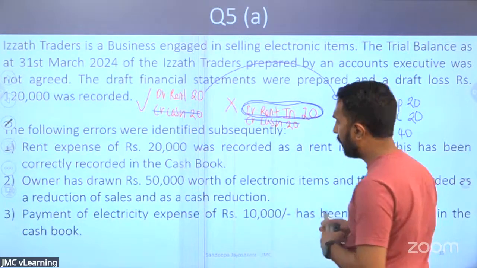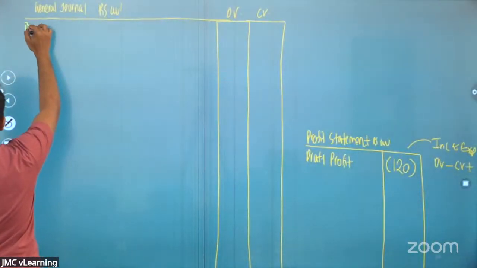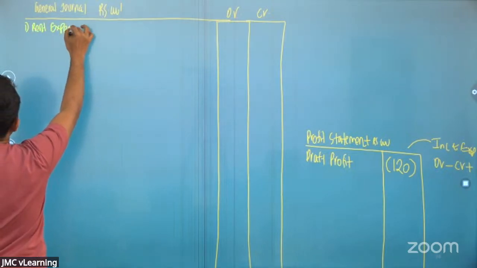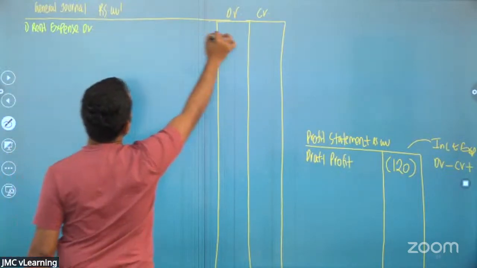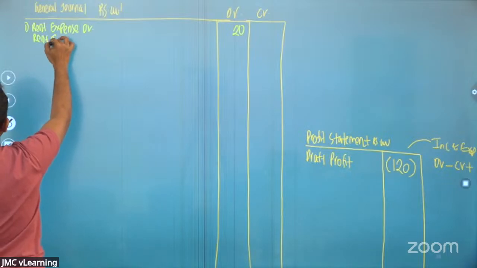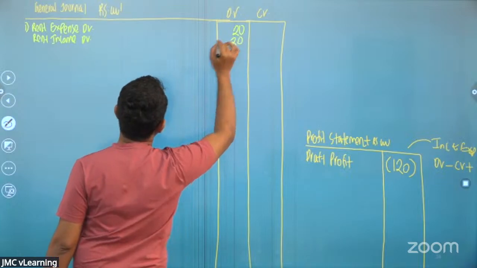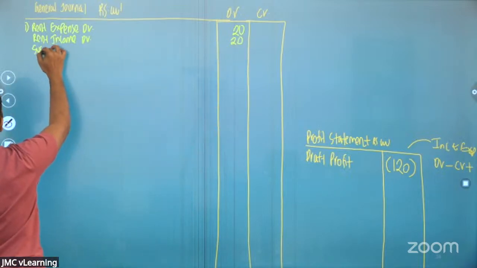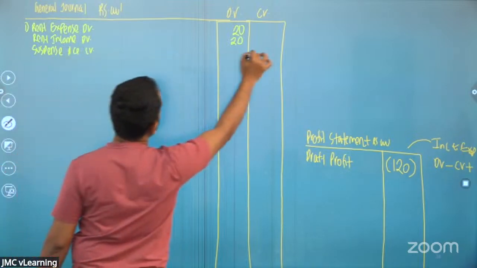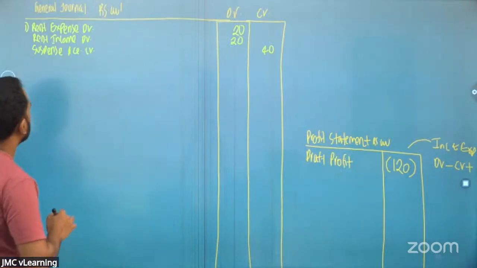Okay, I'll write the double entry, starting with the first one. Rent expense debit 20, rent income debit 20, suspense account gets credited 40.